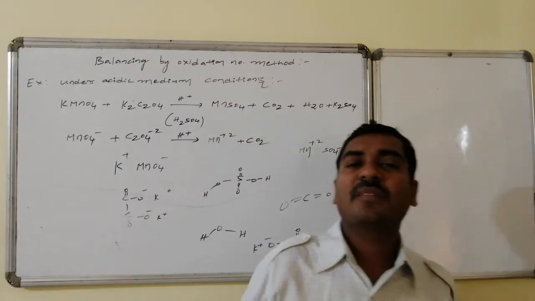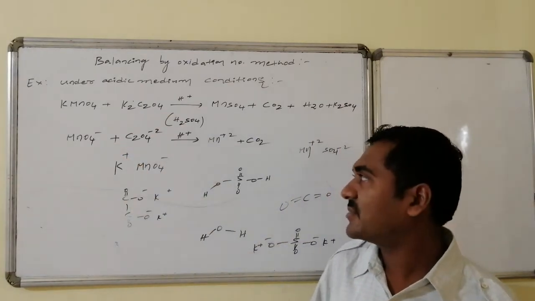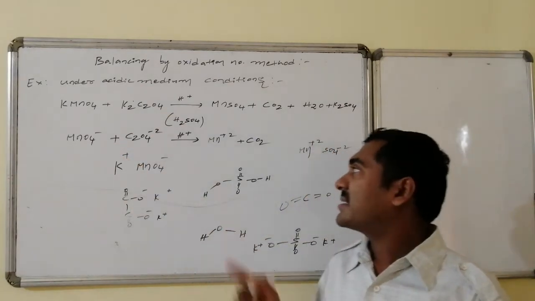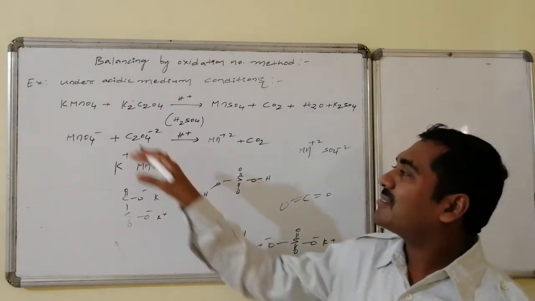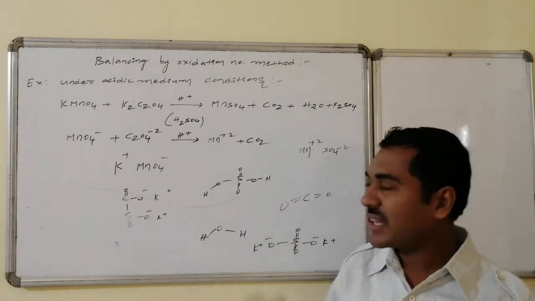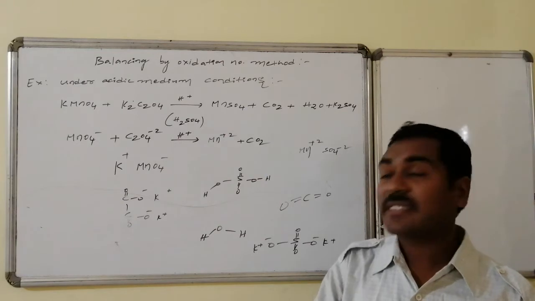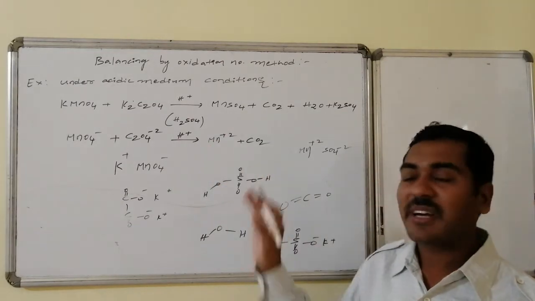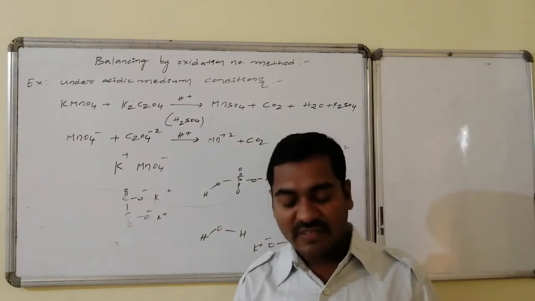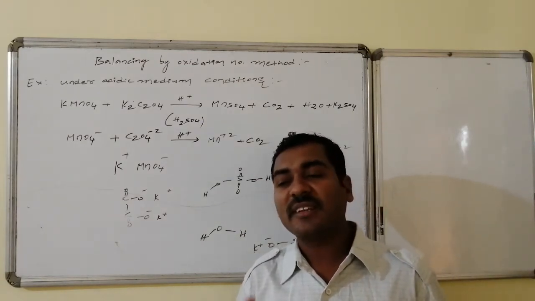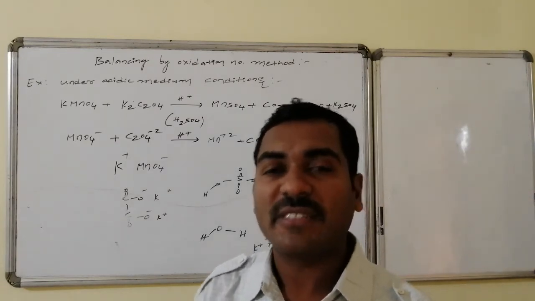Now the minimum unbalanced ionic form of the total equation is MnO4 minus reacting with C2O4 2 minus in presence of acidic medium gives Mn2 plus followed by carbon dioxide. Ideally it involves the same thing. Once again, potassium permanganate reacting with potassium oxalate in presence of sulfuric acid gives MnSO4, carbon dioxide, K2SO4 and water. The total bigger form of equation is written in the smaller form, and this is said to be the unbalanced form of the ionic equation, or ionic form of equation.